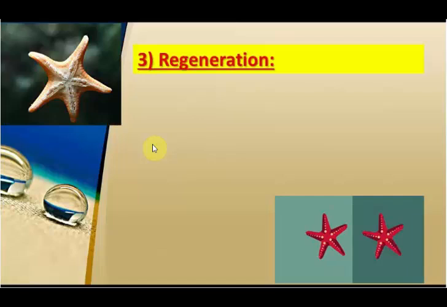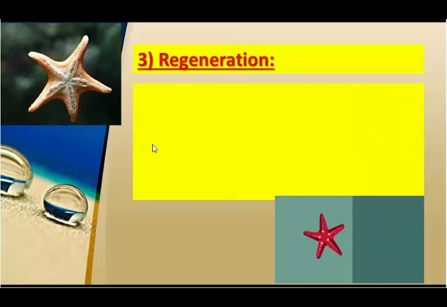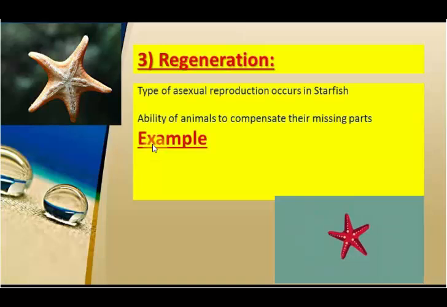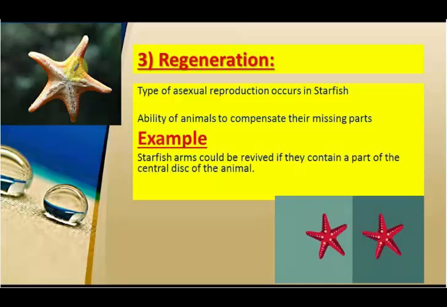Regeneration, as what happens in starfish. It's a type of asexual reproduction that occurs in starfish, or the ability of animals to compensate for their missing parts. Starfish arms could be revived if they contain a part of the central disc of the animal, and this is the central disc, this part. In this video you can see that this taken or cut part from the starfish will grow again as it contains part of the central disc. Here, as you see, it divided into starfish, and each part continues and grows to form a new starfish.